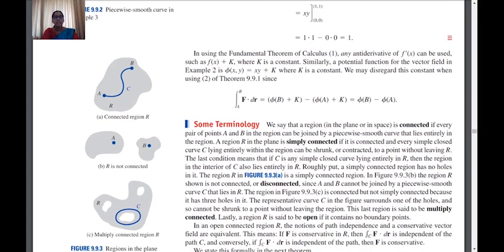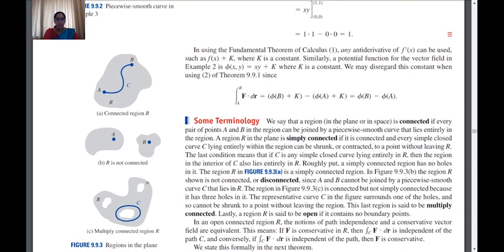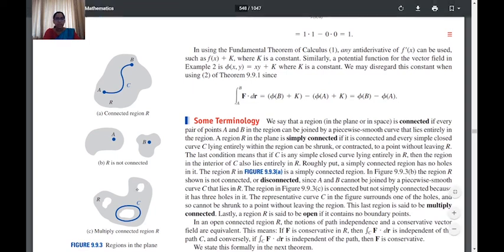And finally, the multiply connected region. Can you see that there are many holes in it? This is the region which you are considering, but there are holes in it. Still, if you take any 2 points, if you take one point here and the other point on this side of this hole, we can join it by a curve. But we cannot reduce the size or expand the size without going outside this region, because if we try to reduce the size, there is a possibility that we will enter into this hole.